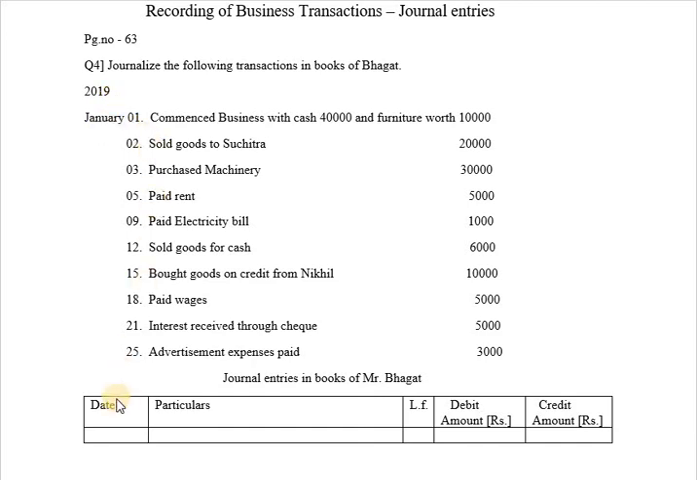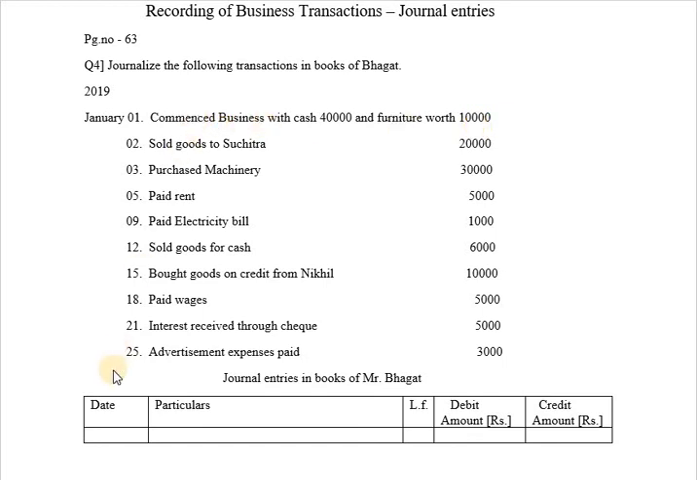So the format for journal entries is date, particulars, LF, which stands for ledger folio, debit amount rupees, credit amount rupees, and the heading will be journal entries in books of Mr. Bhagat. The first transaction is given on 2019 January 1st. Commenced business with cash 40,000 and furniture worth rupees 10,000.